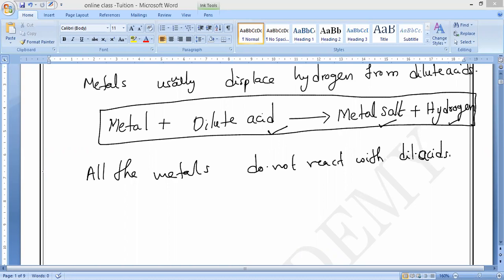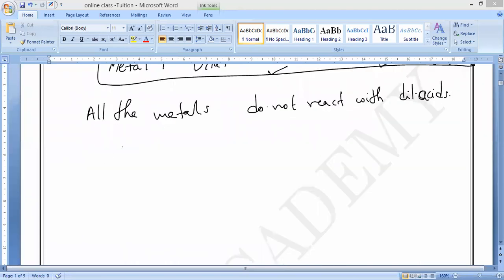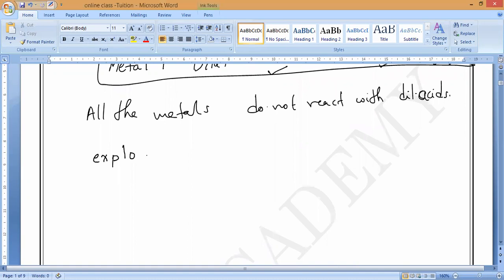So totally here there are four cases. What are the cases? Anybody can say? Four cases I am saying. What is the first case? Explosively. Some metals react explosively, meaning extremely rapidly. Do you understand, guys? Extremely rapidly they will react. Second case, rapidly they will react.